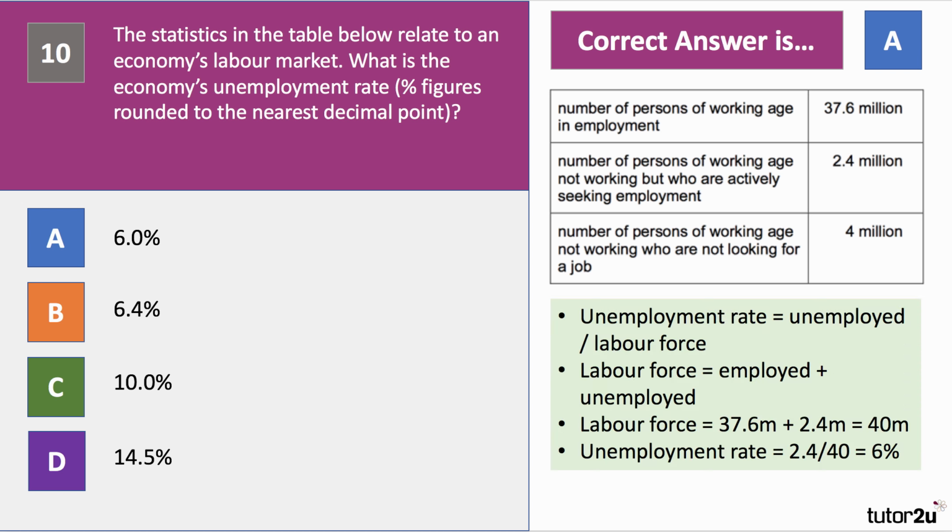The unemployment rate is the unemployment level, 2.4 million, divided by the labour force. Now, the labour force is those people in work plus the unemployed. So add the two top bits together, the labour force is 40 million, unemployment is 2.4 million divided by 40, and you get an unemployment rate of 6.0%, which is A.